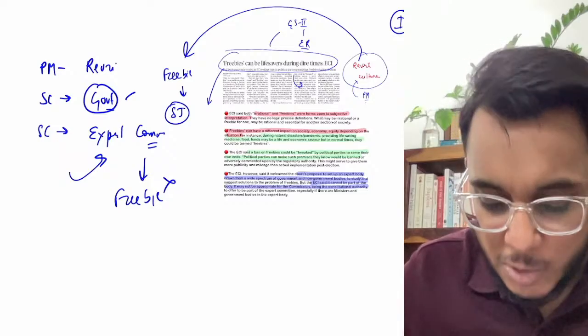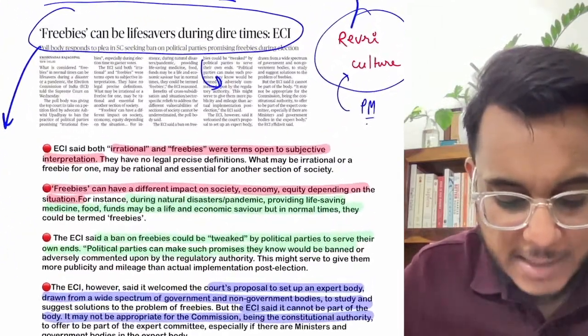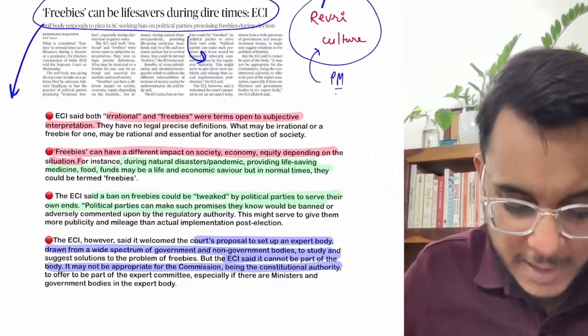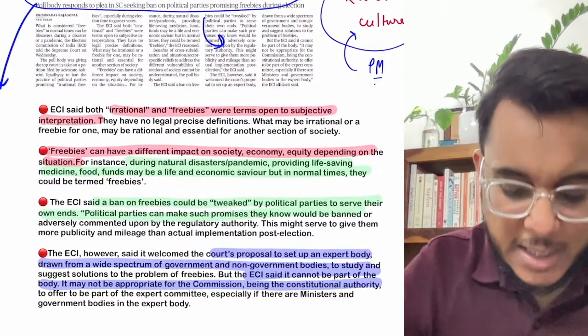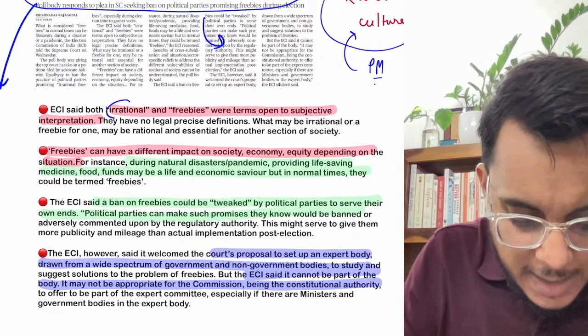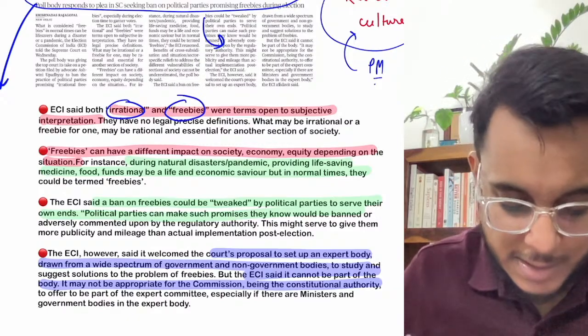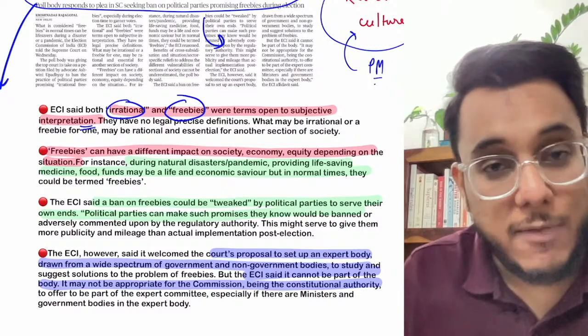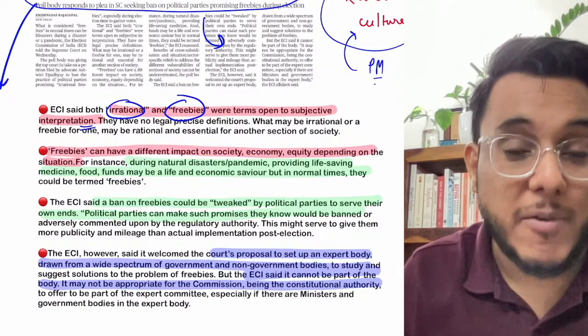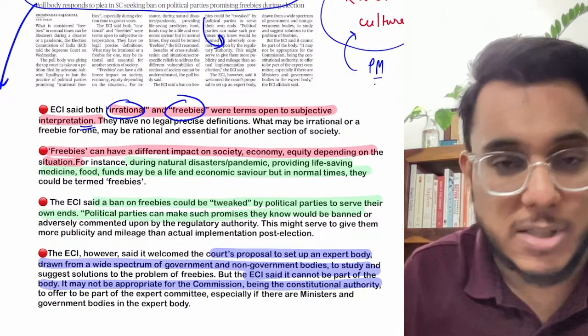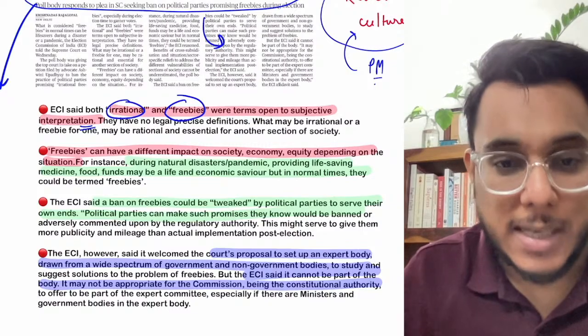Now guys, in this matter, the Election Commission of India has given its views on the freebies. So what did the Election Commission of India say? The Election Commission said that actually the words irrational and freebies are open to subjective interpretations. We don't know what actually an irrational freebie is. Even sometimes the things which are important, which are desirable, could also be called a freebie.